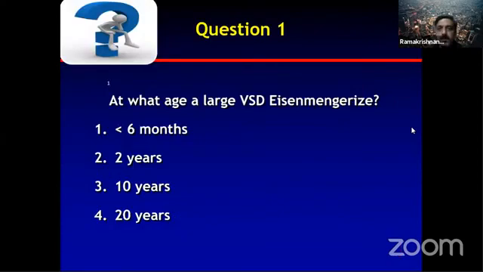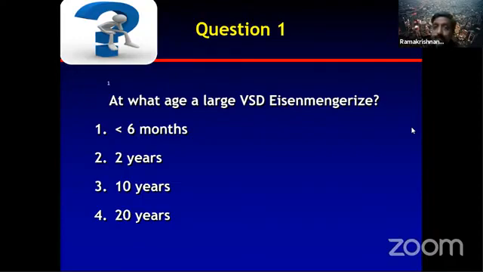So a lot of things have gone in, so now we need to answer this. At what age will a large VSD Eisenmengerize? This is a conceptual question, because if you are asked about Eisenmenger syndrome, immediately the first chapter that opens in your mind is Fallot series. And the answer I always get in the exam is 10 years or 20 years, because that is the average age at which Fallot series is presented. We are asking when the patient will Eisenmengerize.